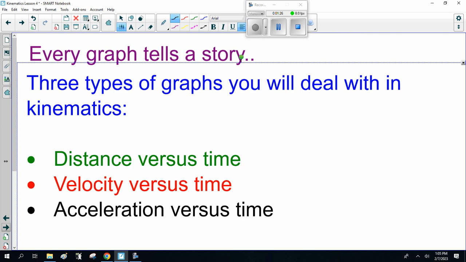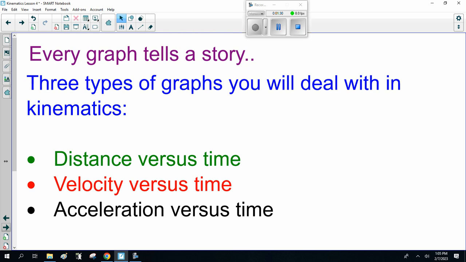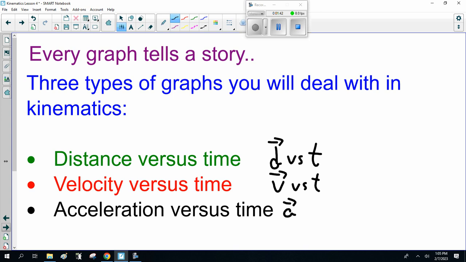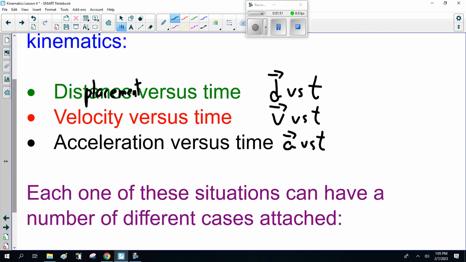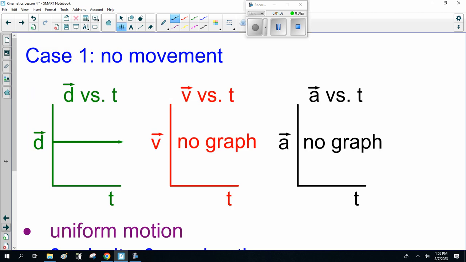Anyway, every graph tells a story. Now, there are three types of graphs you'll deal with in kinematics. Displacement versus time, my apologies, not distance. Velocity versus time. And acceleration versus time. Now, each one of these situations can have a number of different cases attached. So pay attention. Case 1, no movement.